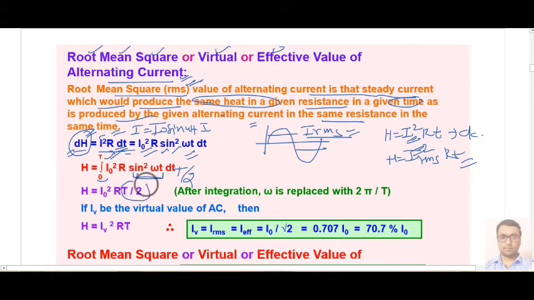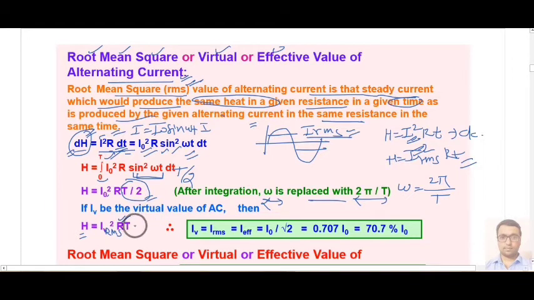So here you can write that heat is I square R into t upon 2. Here you have to note down that omega is replaced by 2 pi upon capital T, because this is the relation between angular velocity and time period, that omega is 2 pi upon capital T. Now this heat will be IV, or you can write it I RMS square RT.